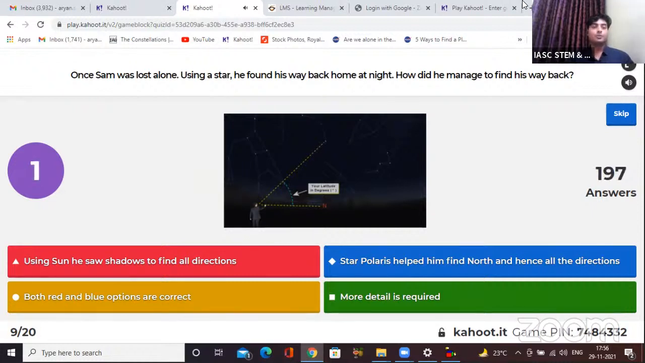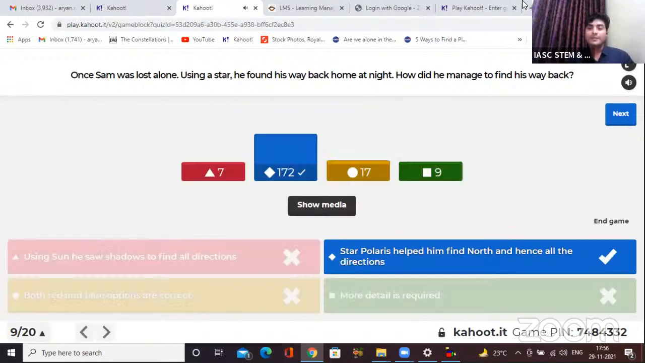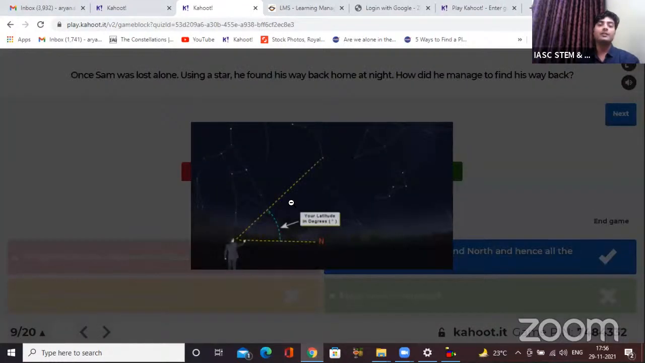Okay, 3, 2, 1, and 0. Time is up. So, okay, 172 of you said blue, and that is correct, guys. Very good. So basically, if you're talking about nighttime, Polaris is the star that comes to rescue. So you just spot Polaris, also called the North Star or Dhruv Tara in Hindi. Once you spot that star, you get the actual north.